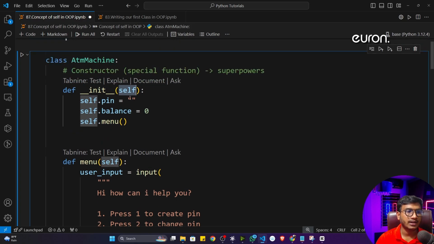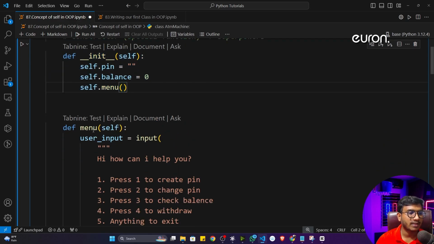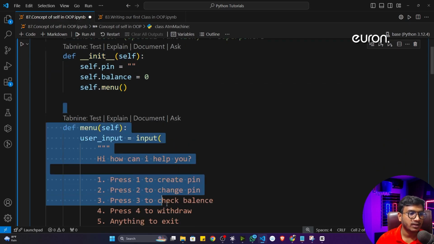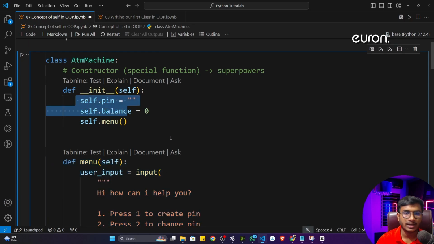Self is nothing but it is pointing to the same class object. You can see ATM machine is a class. So whenever I'm writing self, that means it is trying to locate that particular class only. It is trying to say this is the ATM machine class property. So whatever function or method you are writing with self, it is the property of that ATM machine class.